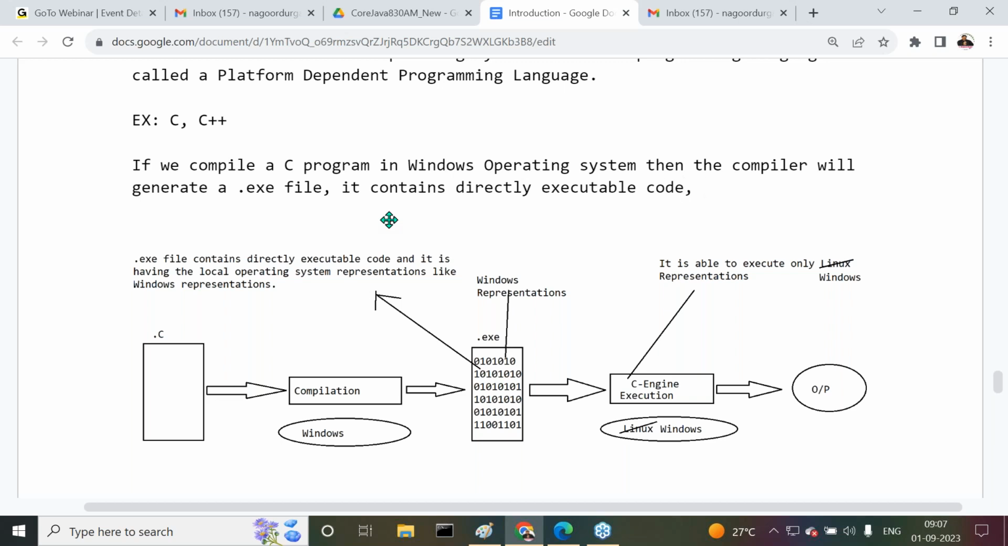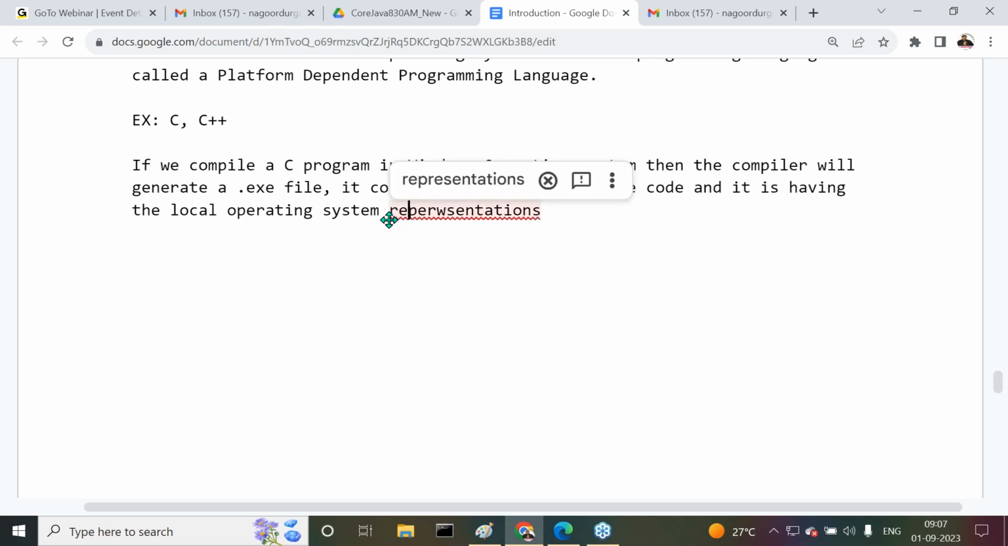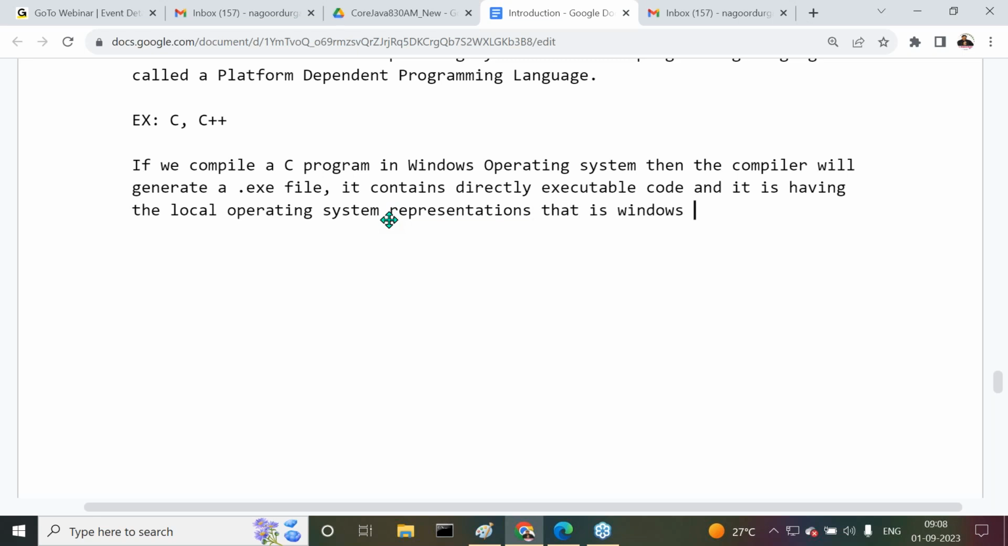Contains directly executable code, and it has the local operating system representations, that is, Windows representations. Good. Now here we have to understand the point clearly, what I'm telling you.